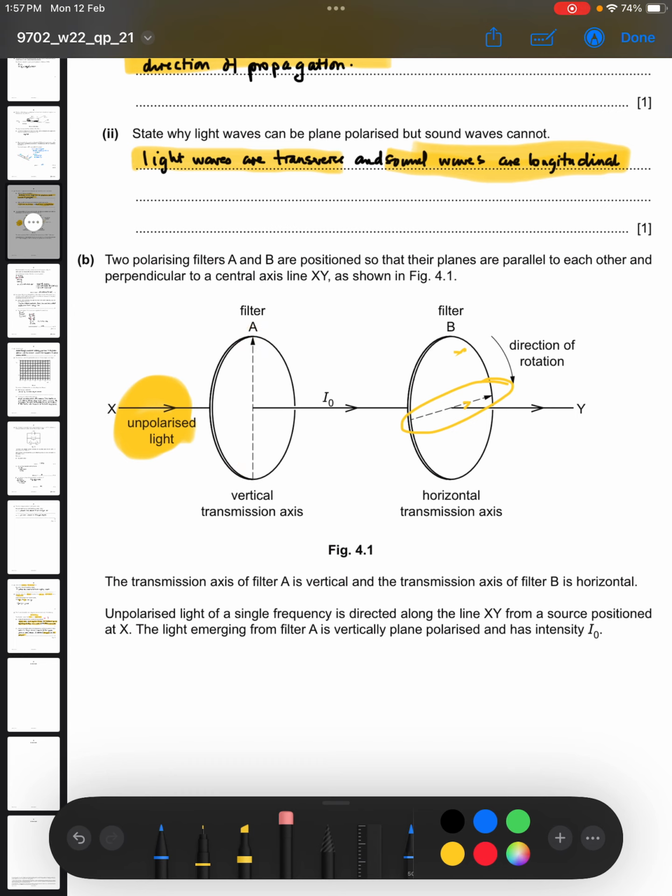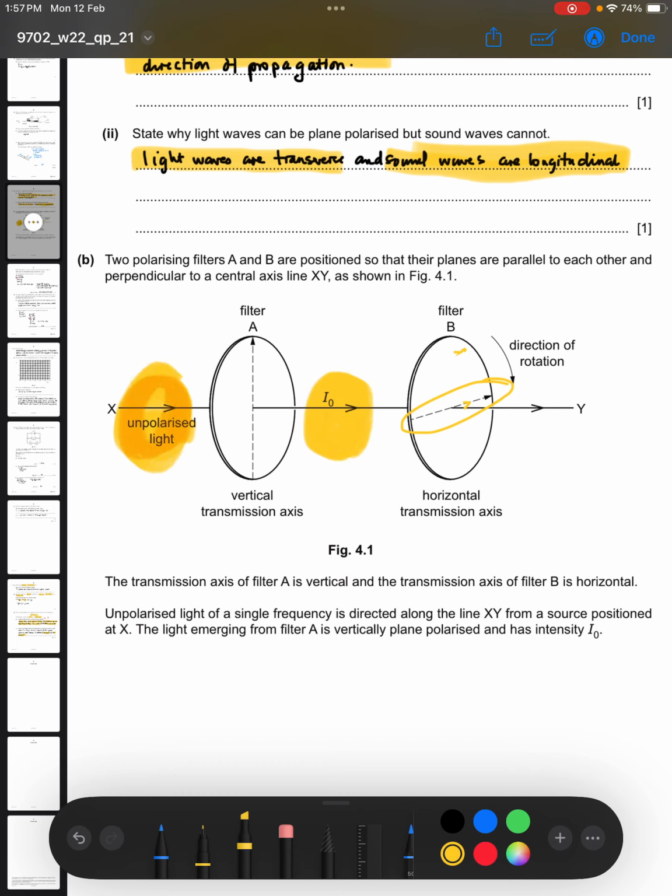Unpolarized light of single frequency is directed along the line XY, so it is incident towards filter A along the line XY from a source positioned at X. The light emerging from filter A is vertically plane polarized and has intensity I naught. So when that light emerges here, it's now vertically plane polarized.